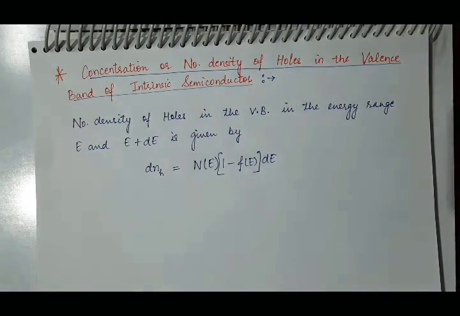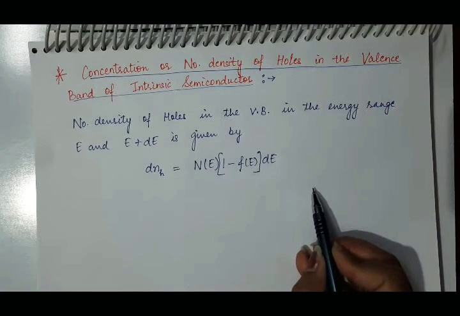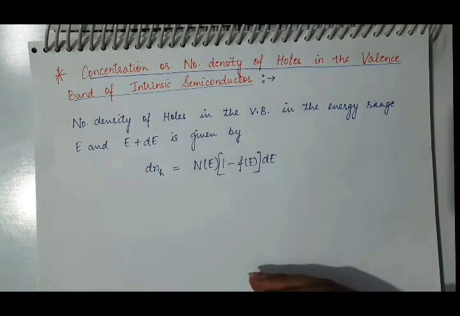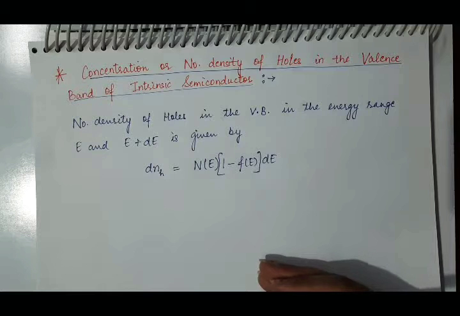Now we have to calculate the number density of holes present in the whole valence band. And for that, what is the limit of energy in the valence band? The topmost level of the valence band, we know, has energy EV, and below that electrons can have any energy in the valence band.